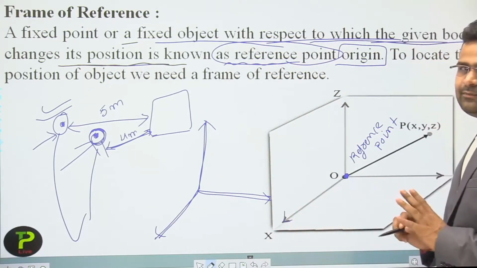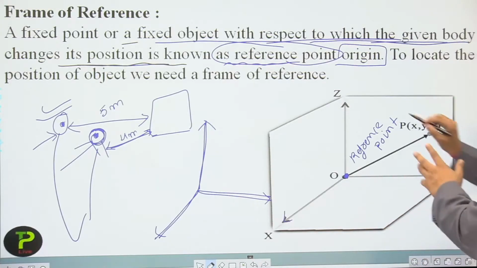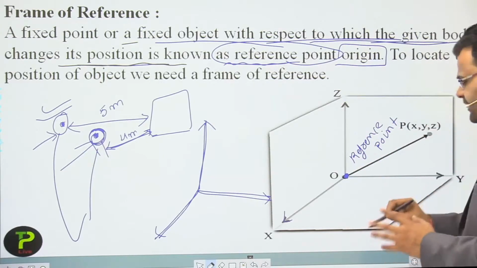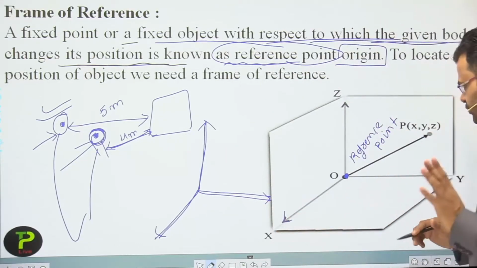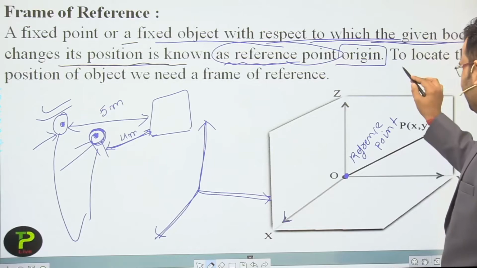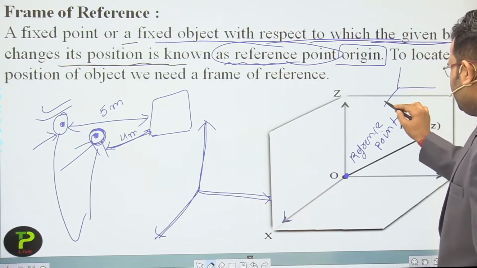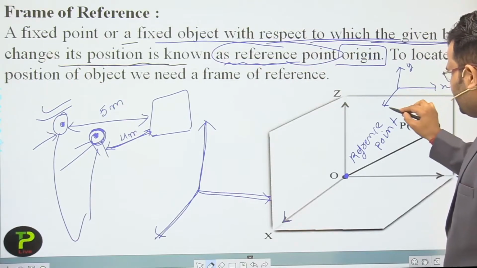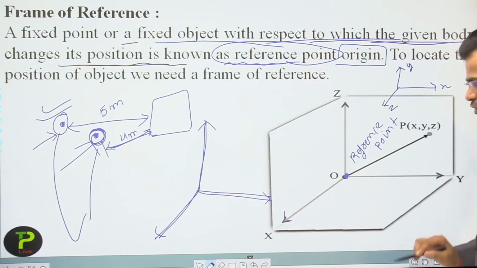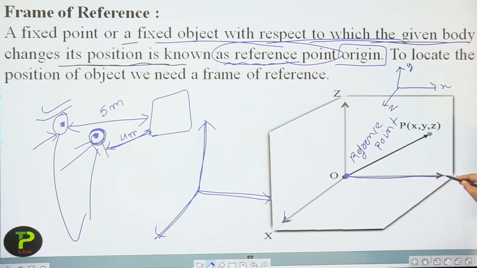You can change the names also. We can use x, y and z, or y, z, x, anything. It depends on me and you. But the basic convention is that we use x, then y, and then z. So that direction we call y.